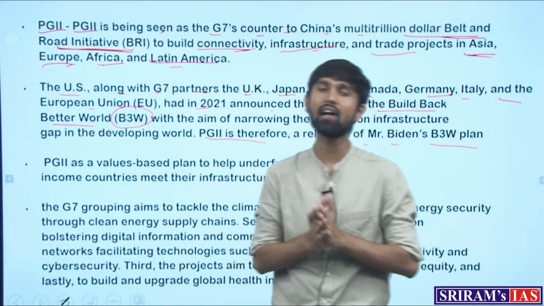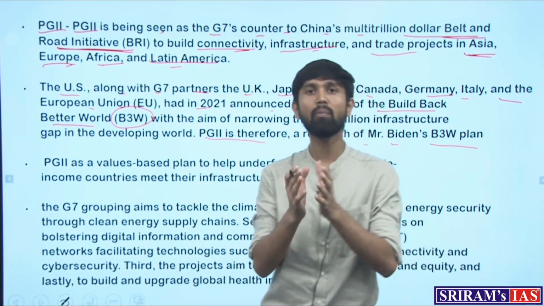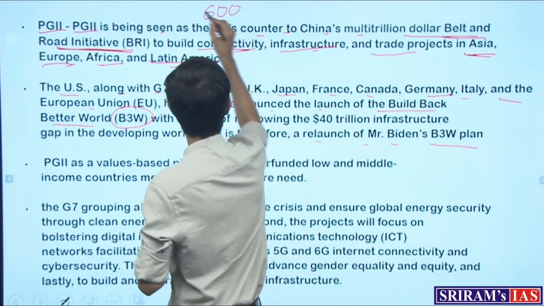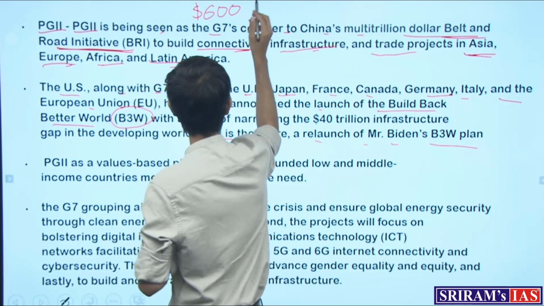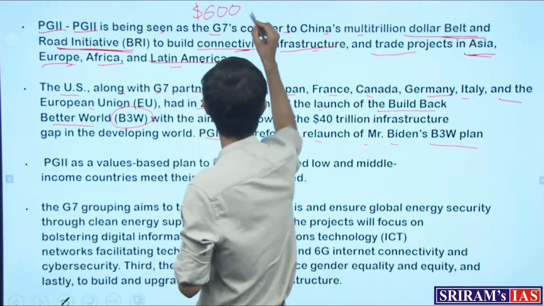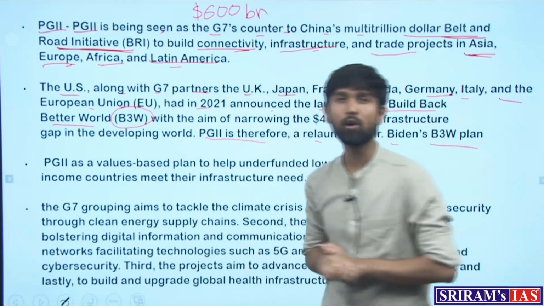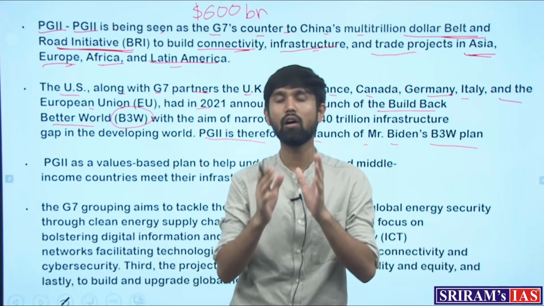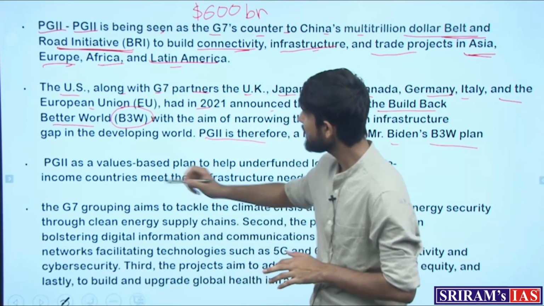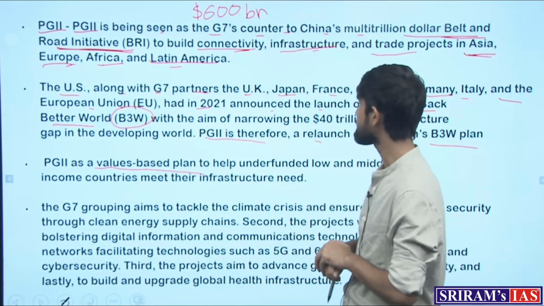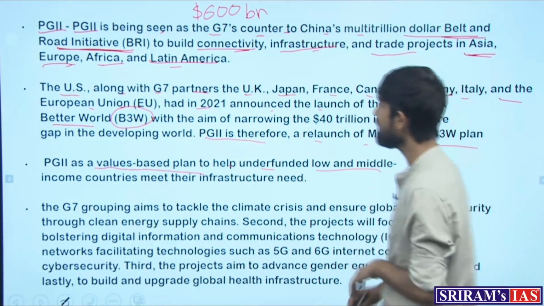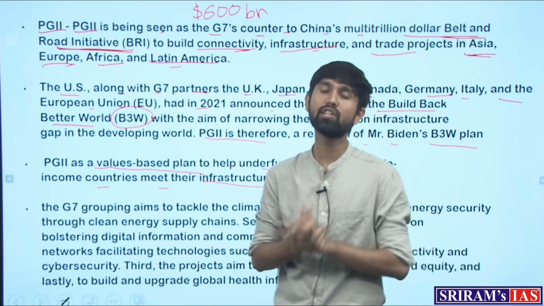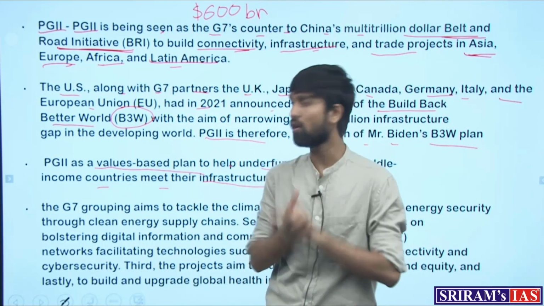What exactly are they wanting to do? Like I said, they are formulating this plan which is a $600 billion plan to increase the infrastructure level and connectivity level in the low and middle income countries. That is why it is being touted as a value-based plan to help underfunded low and middle income countries meet their infrastructure need. This has been shown as the original and fundamental objective of this new partnership.